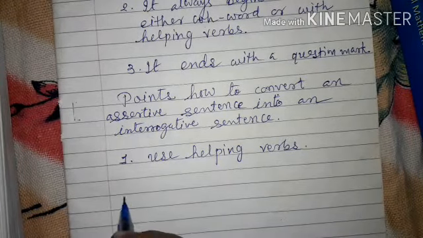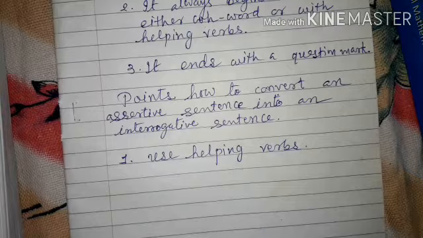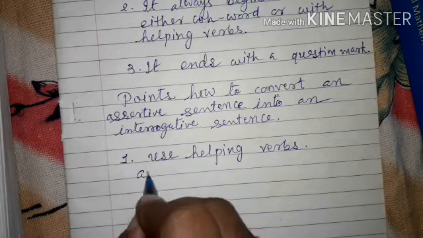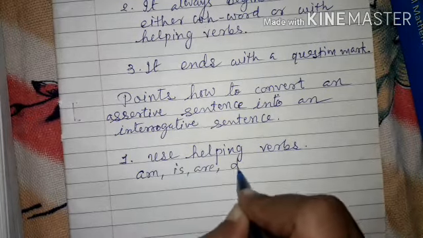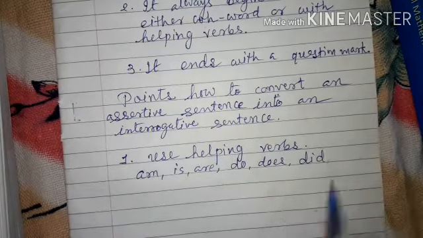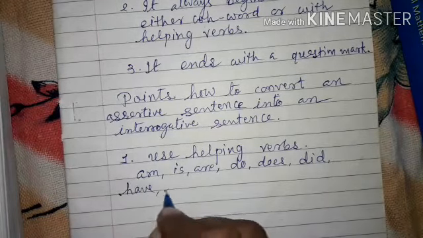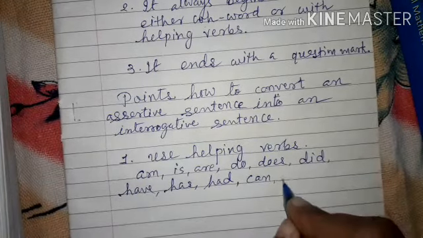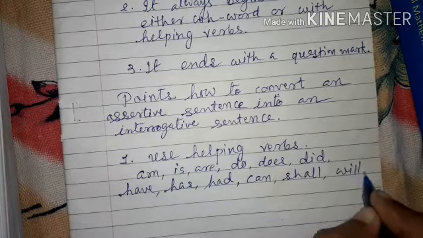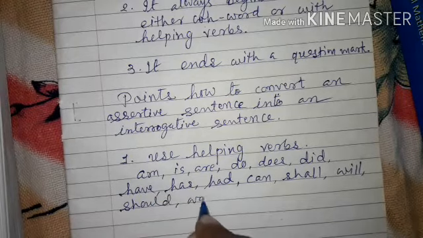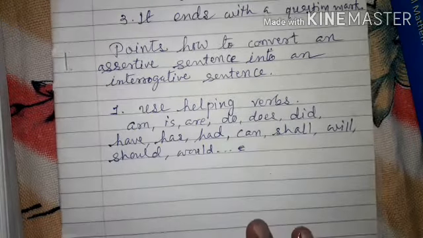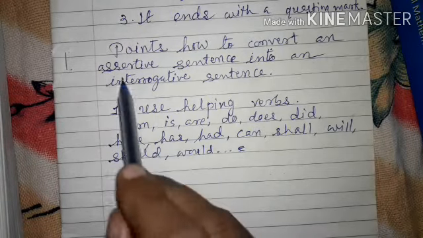Am, is, are, do, does, did, have, has, had, and some modal auxiliaries, that is can, could, shall, should, will, would, may, might, etc. These many helping verbs we have to utilize while making the interrogative sentence.